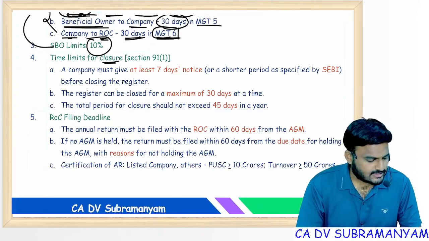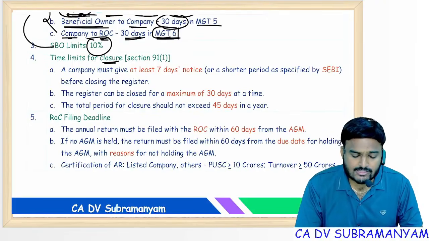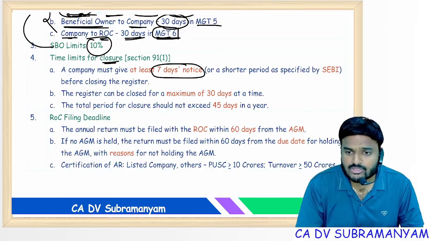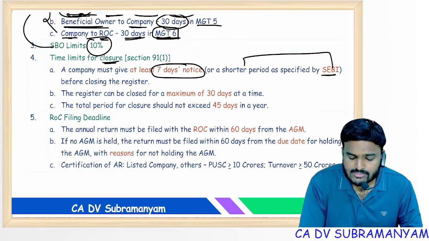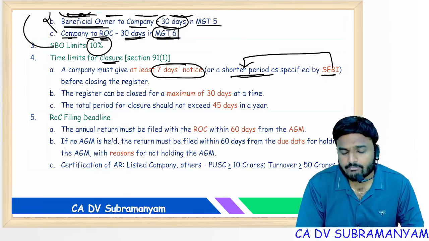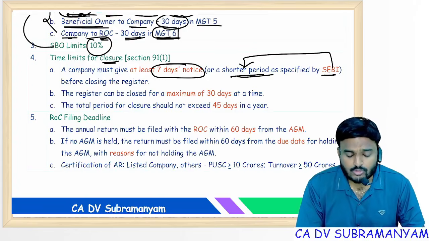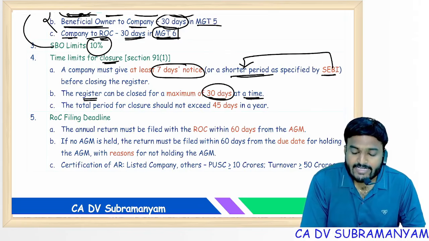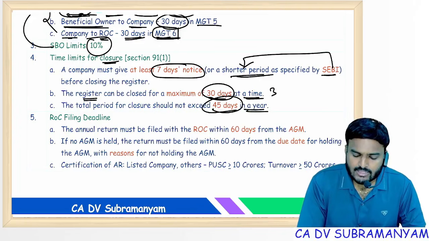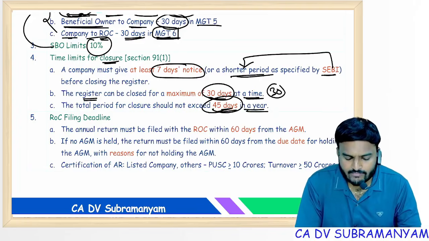Closure of registers. If a company wants to close registers, 7 days prior intimation should be given. SEBI may also prescribe a shorter period. SEBI can prescribe a shorter period, but as per the Companies Act, notice should be given 7 days before closure, and registers can be closed up to 30 days at a time, up to 45 days throughout the year. So one time you can close for 30 days, but throughout the year the total closure period shall not exceed 45 days.